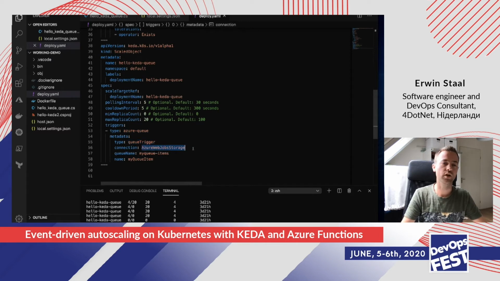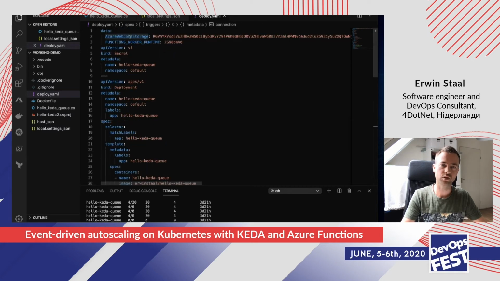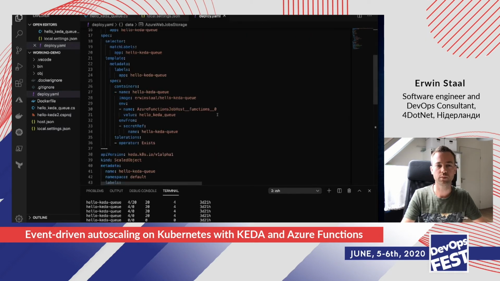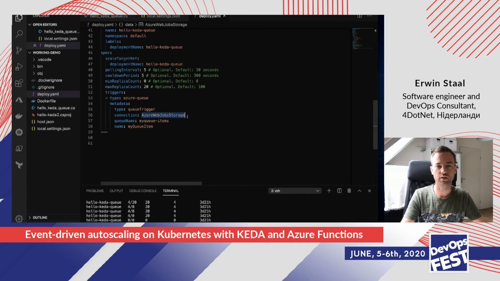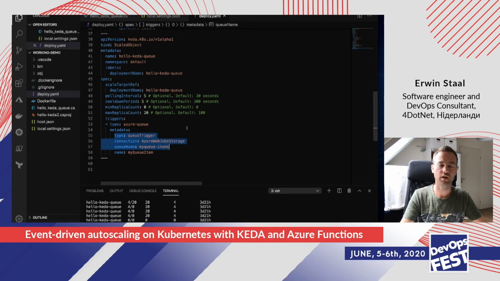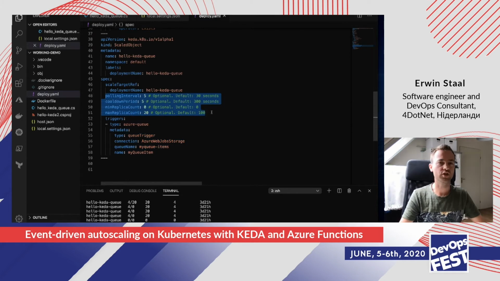It also needs to know the name of the connection we're going to use. So this is actually the name of the secret that was specified on top here. It will fetch that secret for us and use that connection string. And you also specify the queue name. So it will then start monitoring that particular queue for you. And then there are a few additional settings that allow you to make the running of this particular container a bit more specific to your needs.